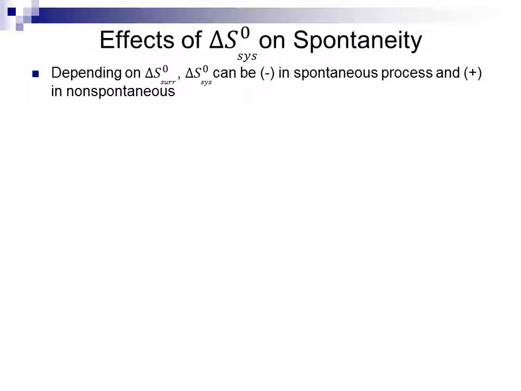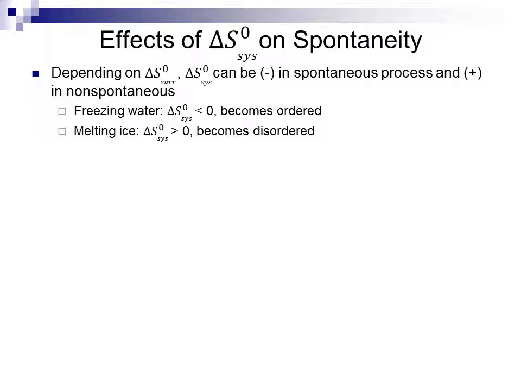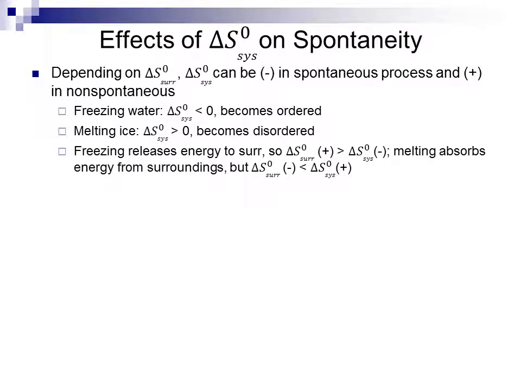Looking at the change in the entropy of the surroundings, the change in entropy of the system can be negative in a spontaneous process and positive in a non-spontaneous process. If I freeze water, freezing causes the water to become more ordered. As it becomes more ordered, its entropy decreases, so the change in entropy is negative. Melting ice causes the ice to become less ordered, more disordered. So this is a case in which the entropy of the system will become positive. It will increase as it moves from a solid to a liquid and becomes more disordered.